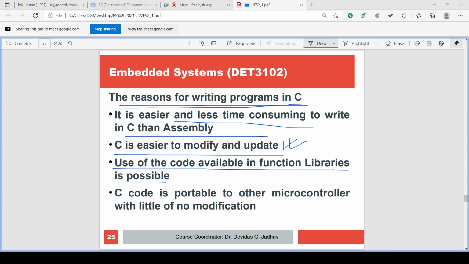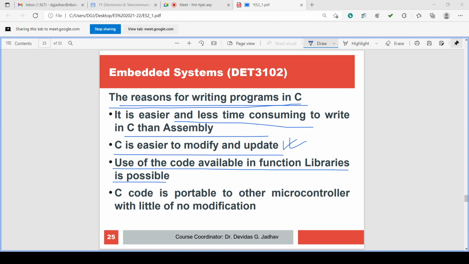There are readily available function libraries. What do you mean by function libraries? Whenever we are writing a program, there are many things we want to write repeatedly, isn't it? Suppose delay. You would have to write the delay routine in every program. So why not make a library where always-required routines are permanently stored, and we can call those library files as and when we require.